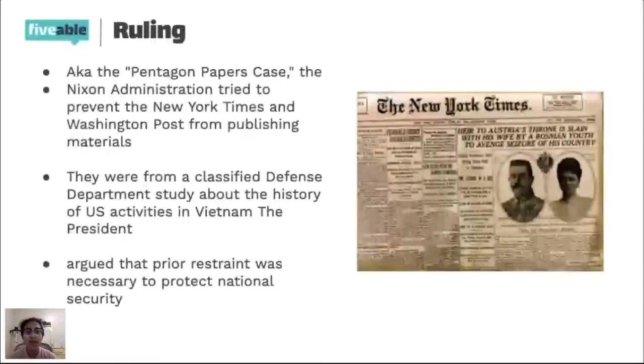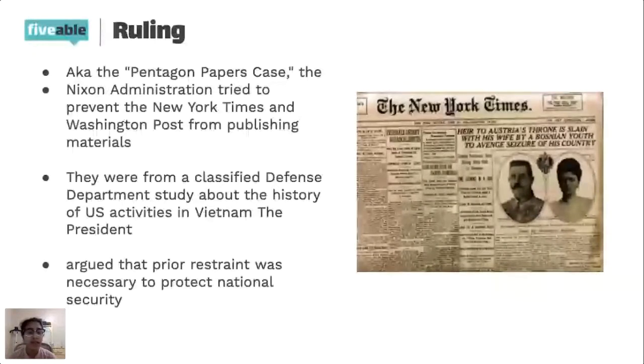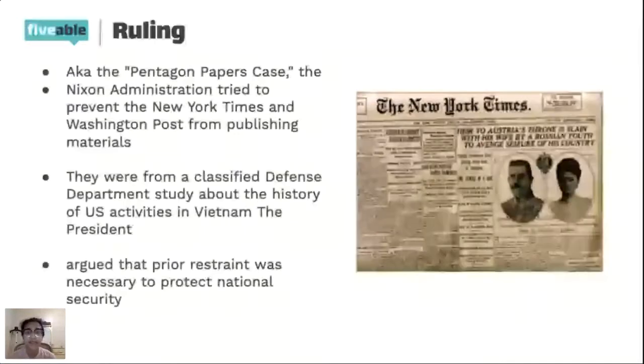And so they were saying, at least the United States government was saying, that prior restraint was necessary to protect national security. And so prior restraint is this idea that you can stop something from being published in the press before it actually is published. So if there's some information that might endanger lives or something like that, then the government can stop that from happening with prior restraint.